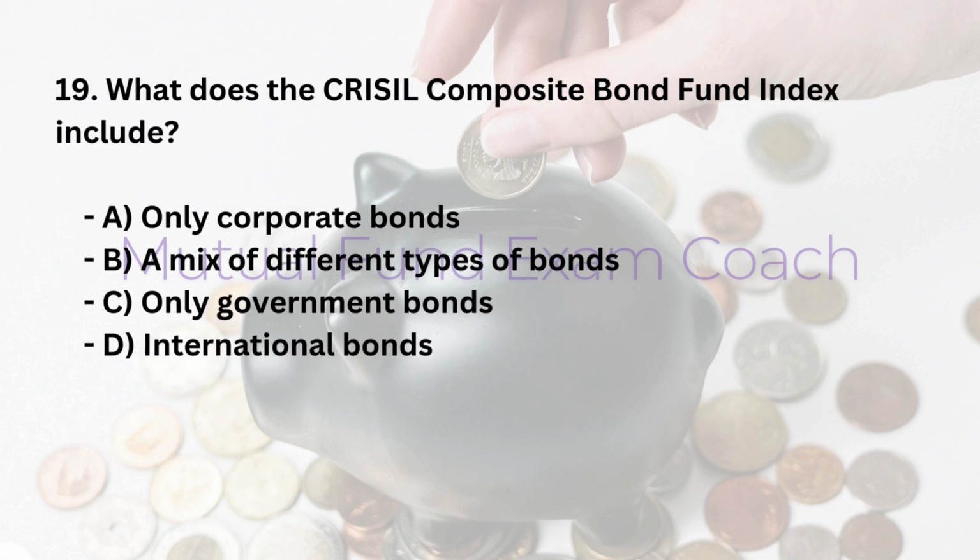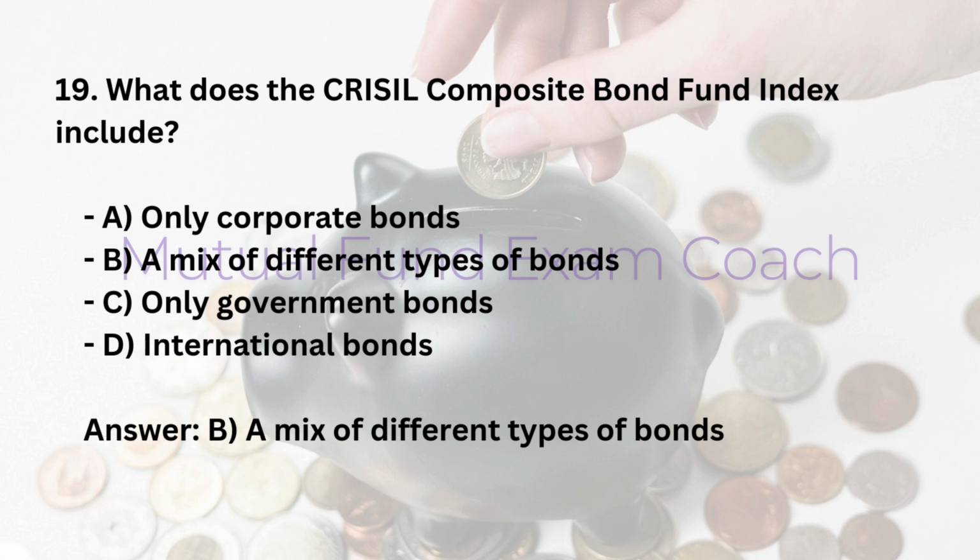19. What does the CRISIL Composite Bond Fund Index include? A. Only corporate bonds. B. A mix of different types of bonds. C. Only government bonds. D. International bonds. Answer: B. A mix of different types of bonds.